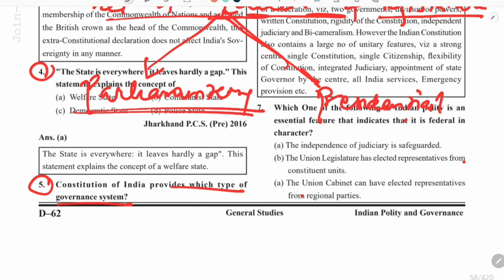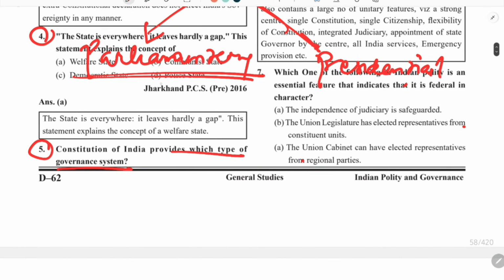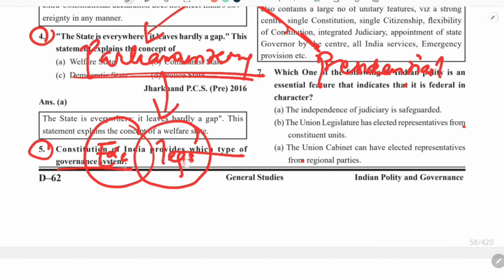What happens in the parliamentary system? What is the relation between executive and legislature? Suppose this is executive and this is legislature.